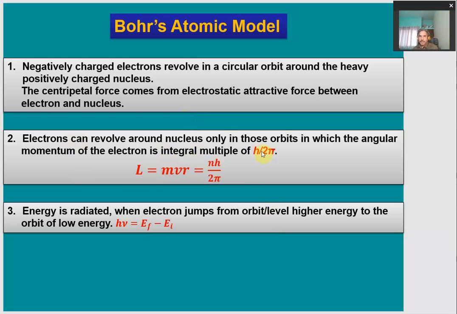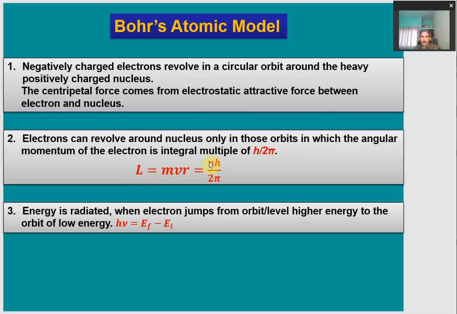So if an electron is revolving around the nucleus in any orbit, it can have that orbit only if its angular momentum L, which is given by mvr, is equal to n times h upon 2 pi, where n is an integer, the principal quantum number.